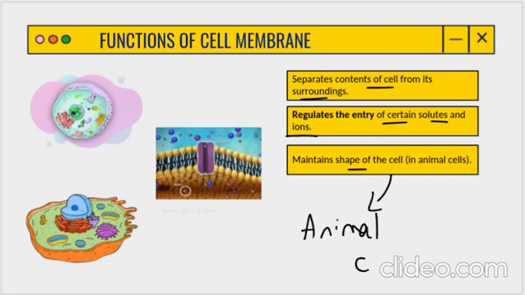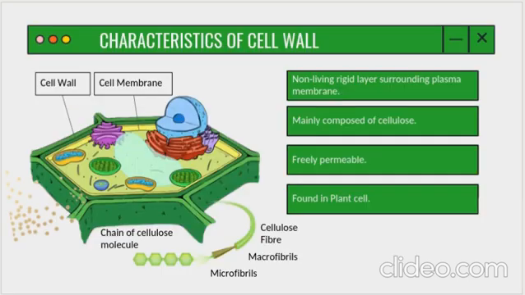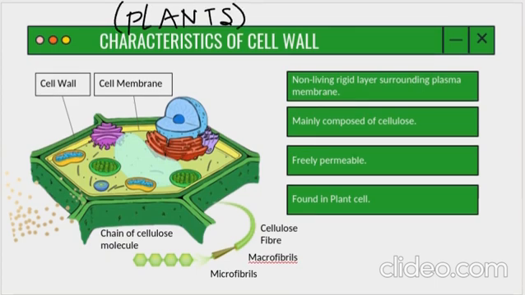Only in animal cells it maintains the shape also. Okay. Now next comes the cell wall. Now the cell wall is only there in plants. We are just talking about plants over here now, because plants have the cell wall. So it is a non-living rigid layer surrounding the plasma membrane. Not surrounded, it is surrounding the plasma membrane.